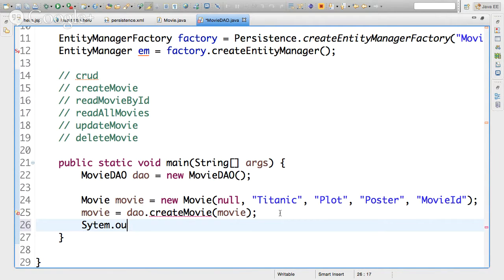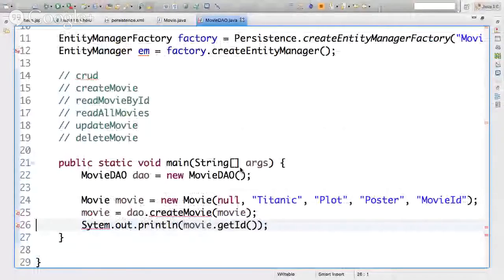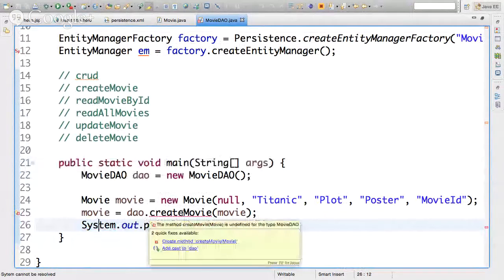So system.out.println movie.getID. Okay? If it's successful, it'll come back with 3. Now notice it's complaining that this create movie does not exist, so it's giving me the option to create it.